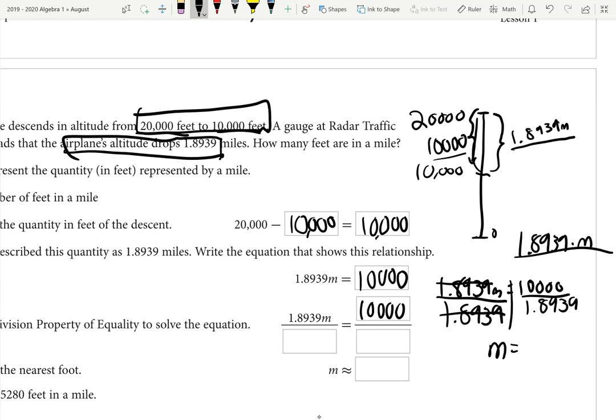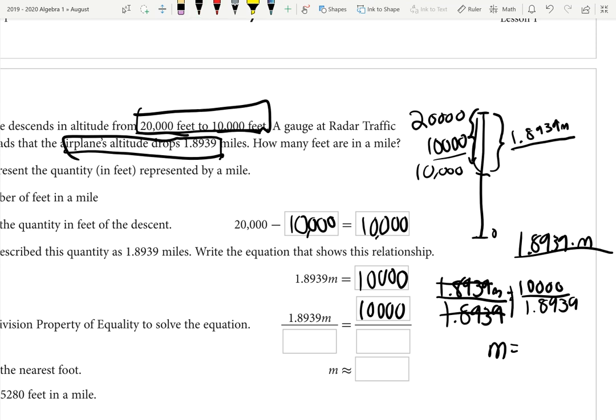So we have to divide this side by 1.8939 as well. Remember, we're not dividing by the m. We're not taking the m with us. It's just the number, because we want the number to disappear. We want to keep this m alone. We don't want to touch that m. So we have m, and then let's use our calculator to determine what this is.